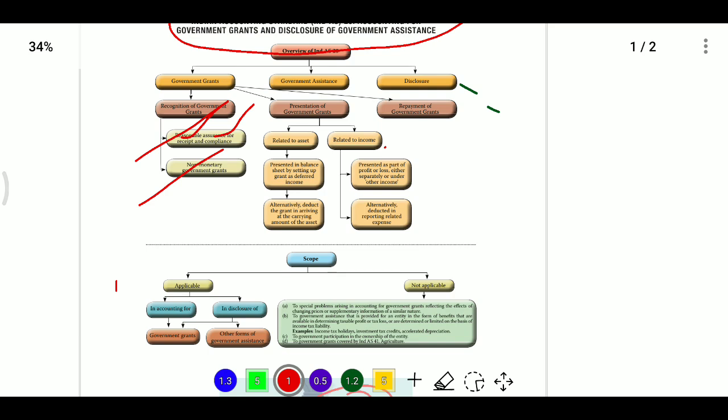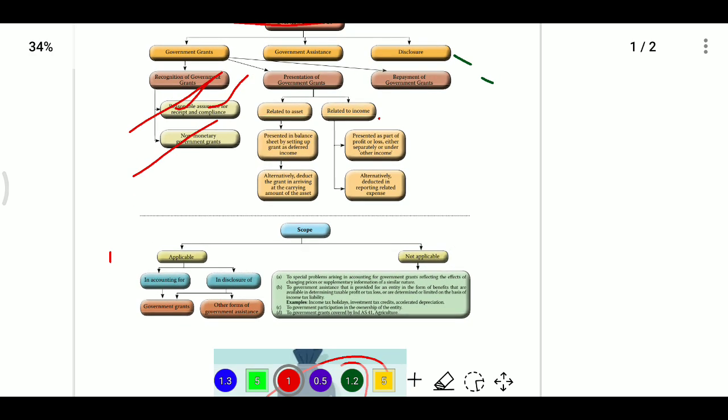Now, accounting of monetary government grants related to assets.